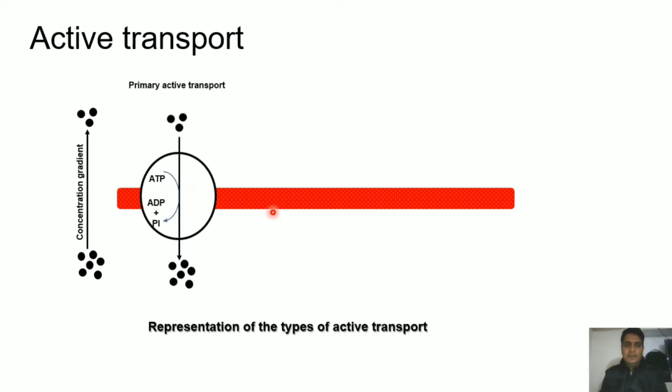So we'll see the first picture, that is primary active transport, and it doesn't require any additional molecule to carry the molecule of interest to the other side. And you can see here the primary active transport of this molecule, with utilization of ATP to ADP, and that is why it is an uphill process. It is working against the concentration gradient, and the drug is getting available to the other side.